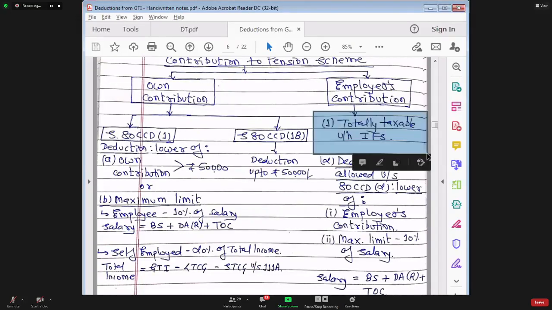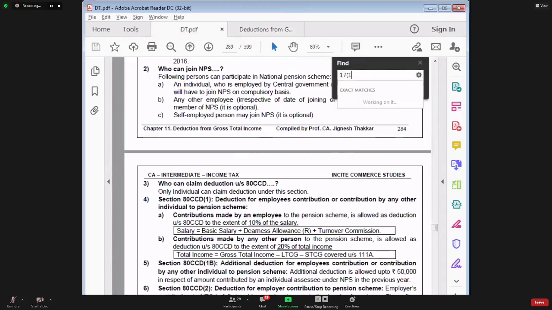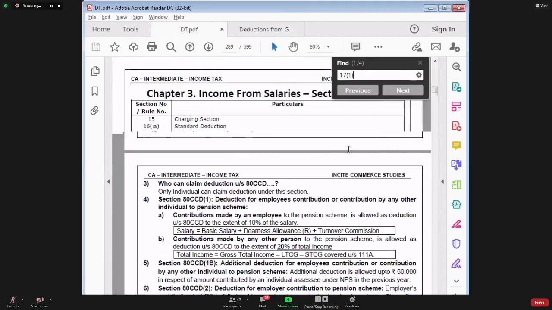So whenever employer is contributing money to pension scheme, that employer's contribution is considered as income of employee, and that is fully taxable in the hand of employee, and that is given in section 17 subsection 1. I'll show you that page of income from salaries chapter. It is given on page number 39.